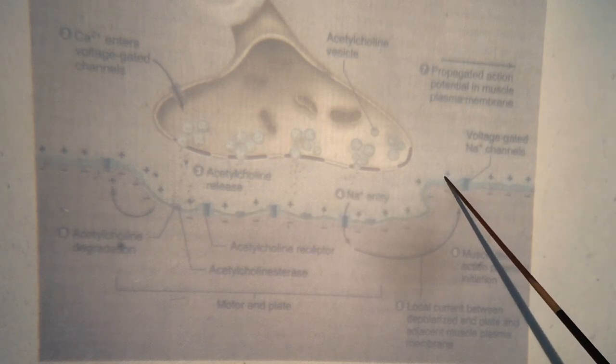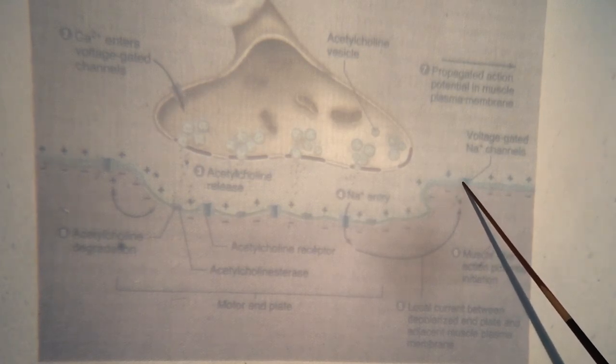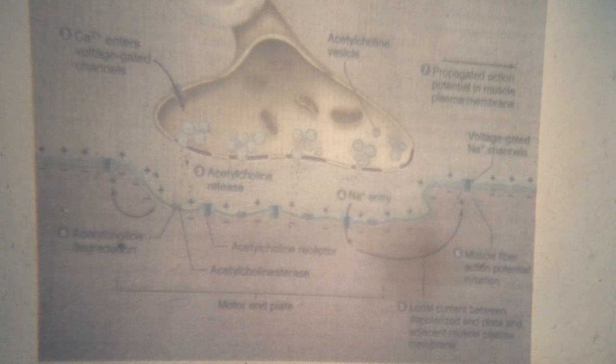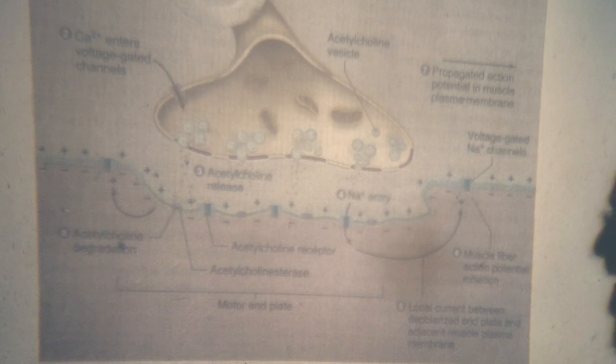When the voltage becomes minus 65, there is opening of the voltage gated sodium channel. So this is the importance of the end plate potential, which causes generation of action potential in the muscle.